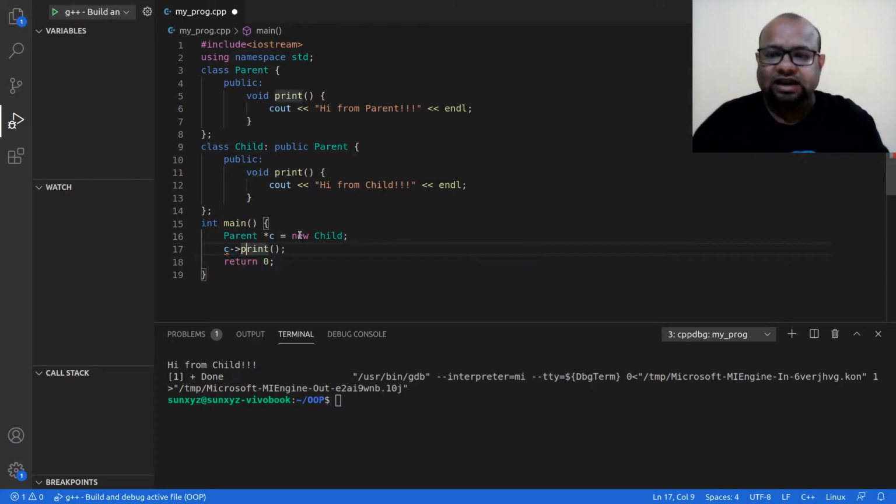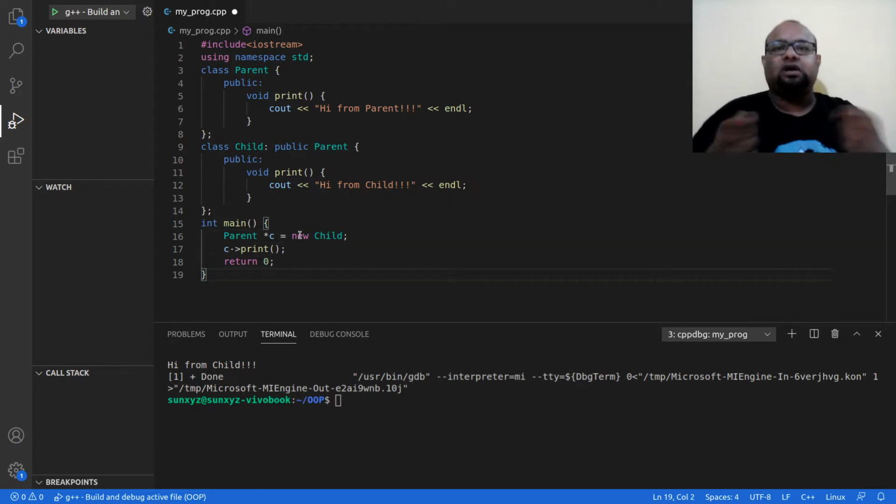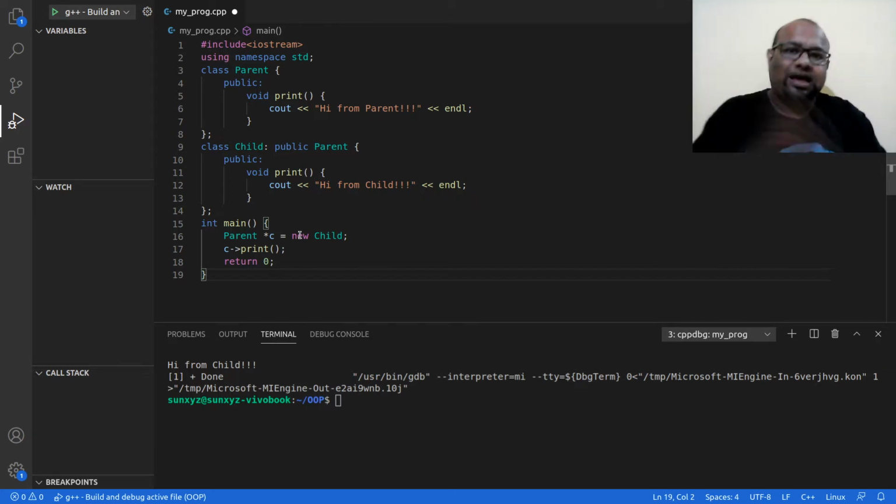Instead I will be writing an arrow since now it's a pointer. So when I use this parent class pointer to point to a child class object, that is possible. A parent class pointer can point to a child class object, and I am using this pointer to call the method of the parent class.